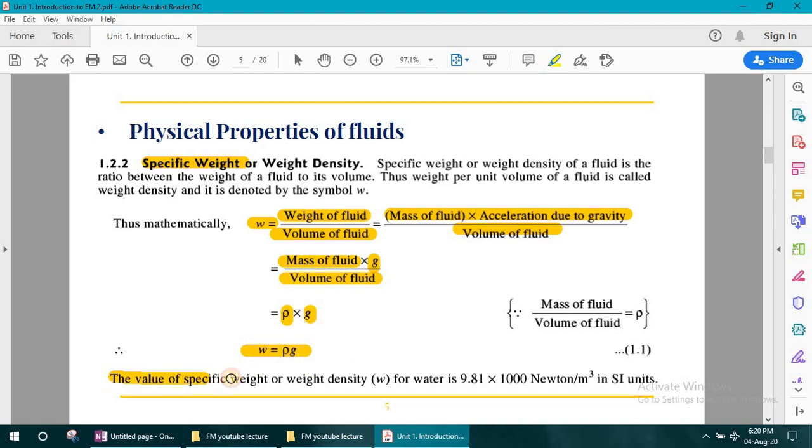Then the value of specific weight or weight density of water is 9.81, that is this g, and rho is the density of water, that is 1000. So if you multiply by 1000, then it becomes Newton per meter cube. This is the SI unit. So the value of specific weight of water is 9.81 into 1000.